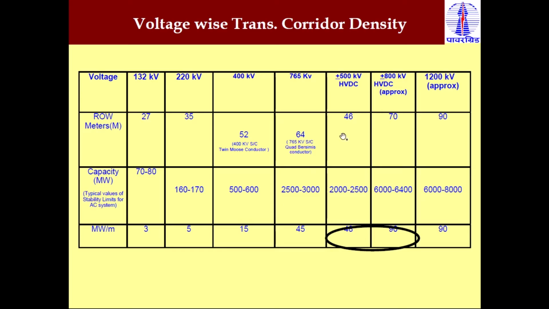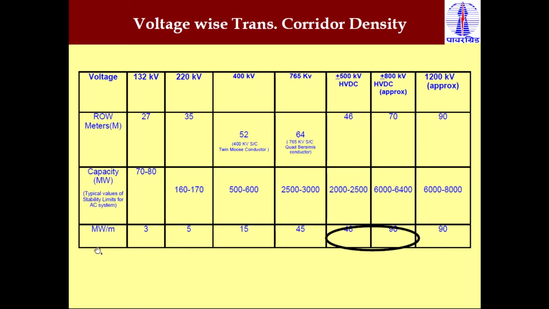Then obviously, as we increase the voltage level, power capacity also increases. You can see that 132 kV has a maximum capacity to transmit power of 70 to 80 megawatt, whereas a 1200 kV AC line has a capacity of 6000 to 8000 megawatt. In the same way, for HVDC, plus or minus 500 kV HVDC has a capacity to transmit 2000 to 2500 megawatt, whereas plus or minus 800 kV HVDC has a capacity of 6000 to 6400 megawatt. It means as you increase the voltage level, the maximum power transfer capacity increases.